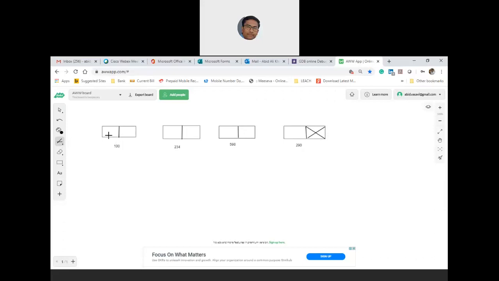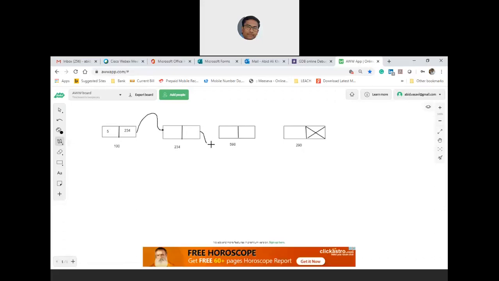Now let us keep some data here, let us say 5. And this is where you have to be very careful. You cannot write anything; you have to write the address of the node which needs to be connected. Only then is it said to be a meaningful link. Similarly, this node is connected here, and this node from here is connected.